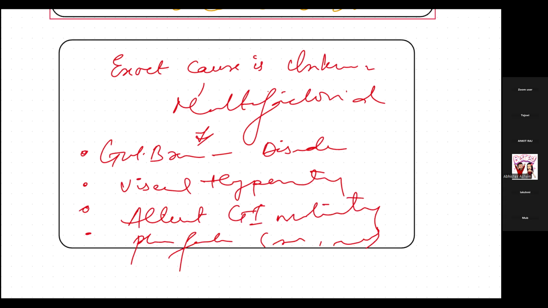Now, what is disordered gut brain axis? Definitely the nervous system is involved and all of that. We don't need to go into detail of this gut brain axis dysregulation. But a very interesting part that I would like to discuss is visceral hypersensitivity. Now, what is visceral hypersensitivity?